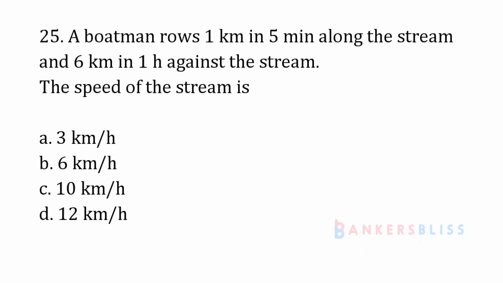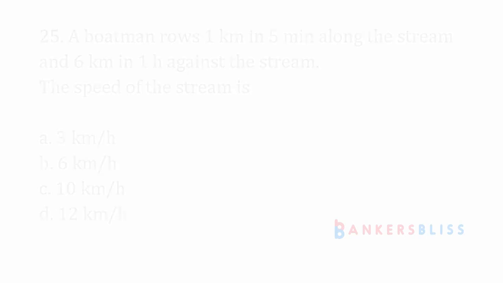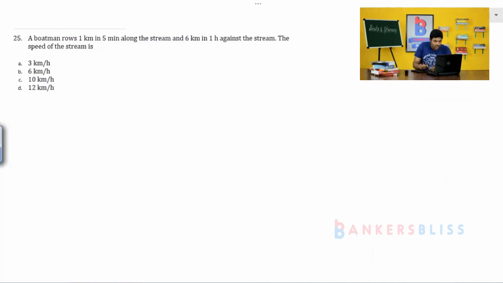So based on the data they have given, I constructed two equations, and with the help of these two equations I solved and got 2 as the answer. Okay, let's move on to the next problem, problem number 25. A boatman rows 1 kilometer in 5 minutes along the stream, that is with the stream, and 6 kilometers in 1 hour against the stream. The speed of the stream is... very similar to the previous one. See here, speed of the boatman plus speed of the water is equal to 1 kilometer in 5 minutes. If you convert that into hours, it will be 5 by 60.